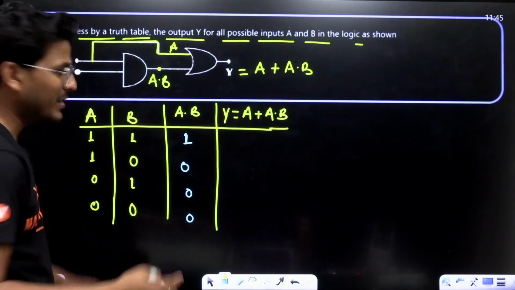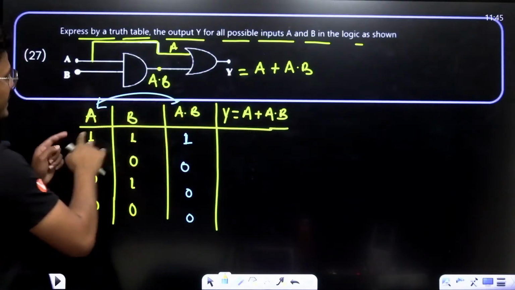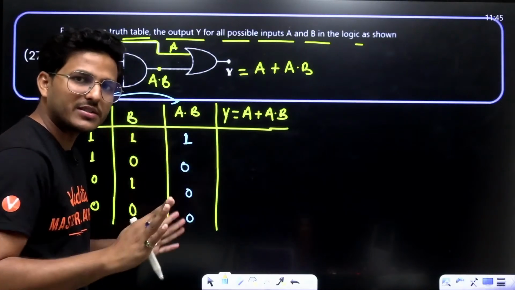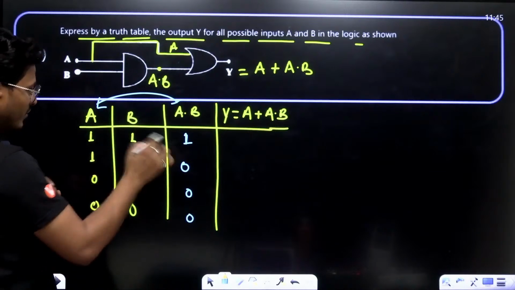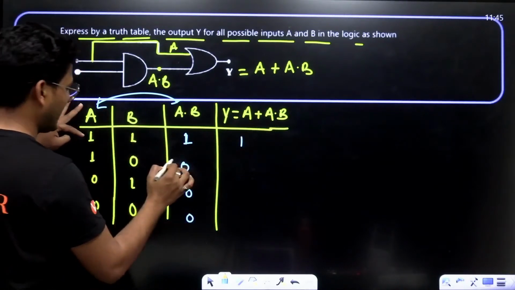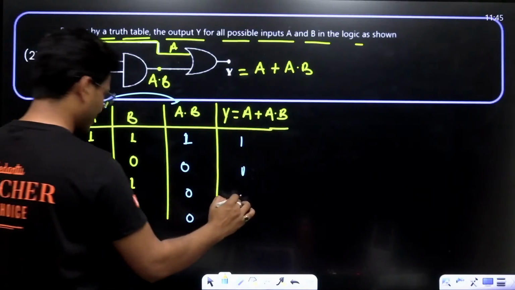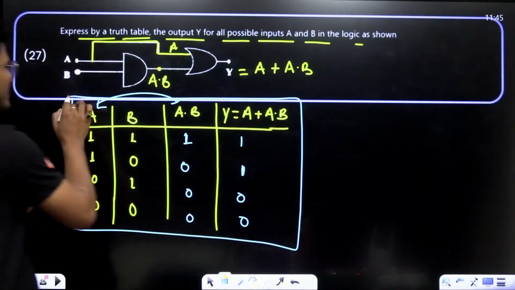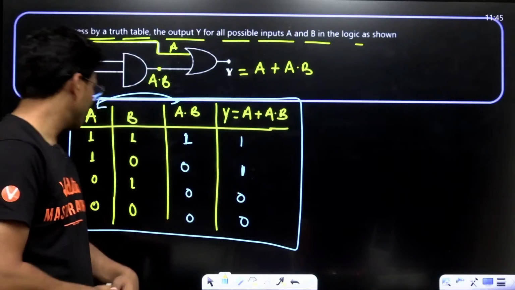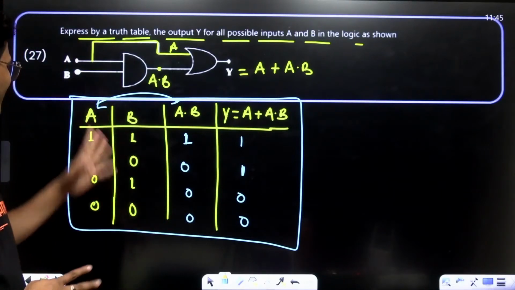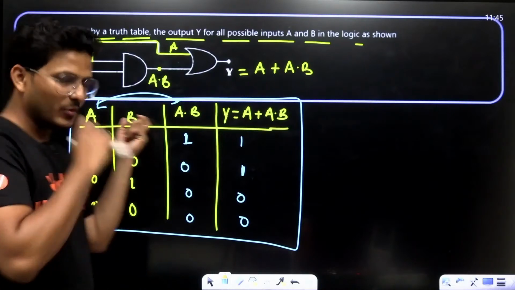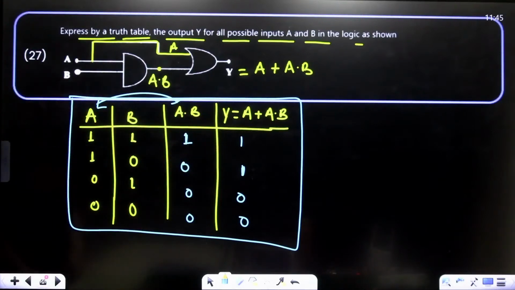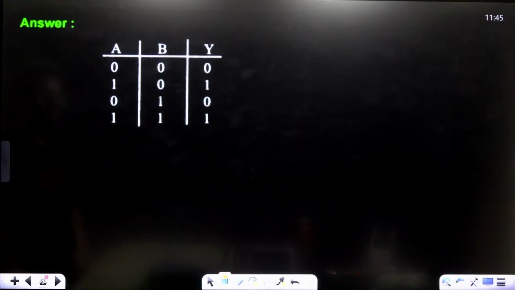Now, A plus A dot B. If any one of the inputs is high, then the output is high. See, 1 plus 1 is 1. 1 plus 0 is also 1. Then 0 and 0, 0. This is the truth table, right? The output is 1, 1, 0, 0, same as A. Same as the input at A, right? When A is high, the output is high. When A is low, the output is low. I hope you got my point. Okay.